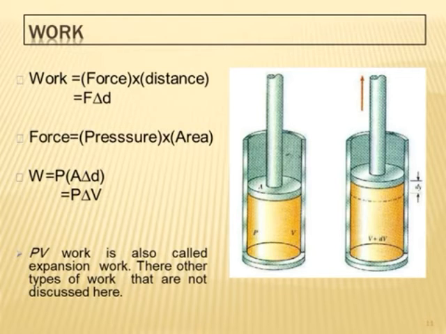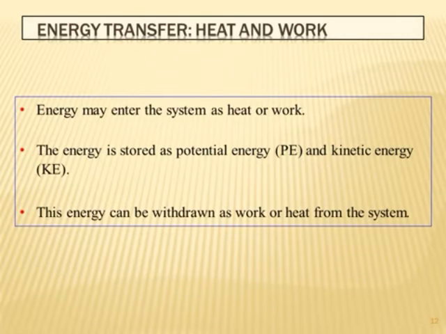The molar heat capacity of a system is defined as the heat required to raise the temperature of 1 mole of a substance by 1 degree. Since the molar heat capacity of a system varies with temperature, it is better to define it for an infinitely small change of temperature. Thus, C is equal to Q upon dT, where C is the molar heat capacity and Q is the heat required to raise the temperature by a small amount dT.